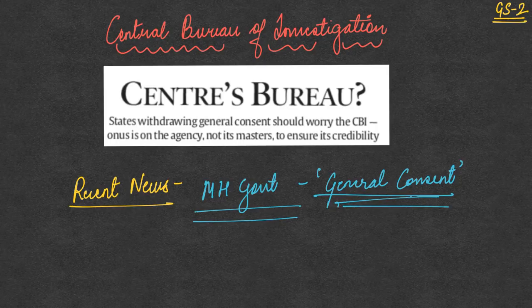So the issue here is that there have been various instances where the CBI has acted upon the instructions or directions that it gets from the central government. So it has become an organization which is working at the behest of the center and according to the interests of the center. Though the CBI is supposed to be a premier investigating agency in India, there have been instances where it is working at the behest of the center's interest.